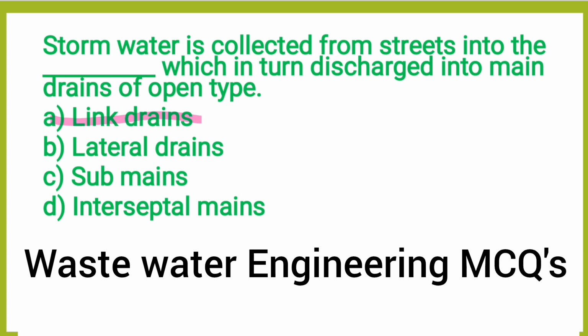Lateral drains are small diameter pipes aligned on one side of the curb that collect the wastewater from different sources like residences, schools, etc. Link drains collect the storm water from the street and convey it into the main drains.